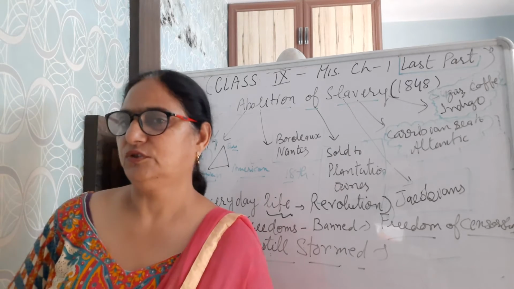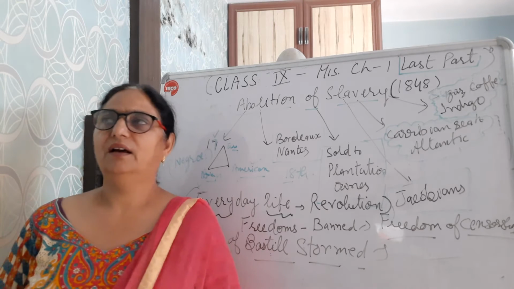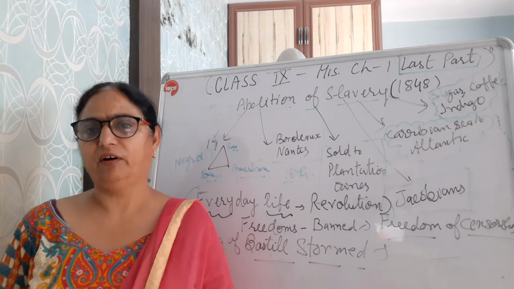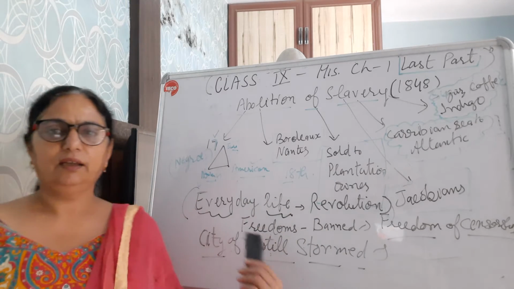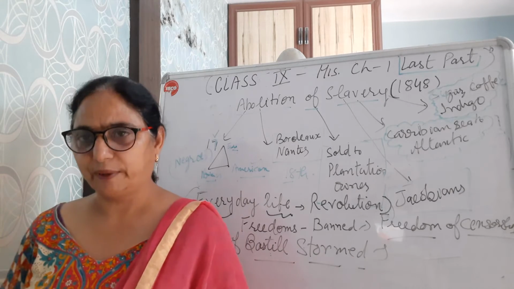Whosoever tried to speak against the king's policies, the king's law, order, framework, all those got arrested and were put into that prison.